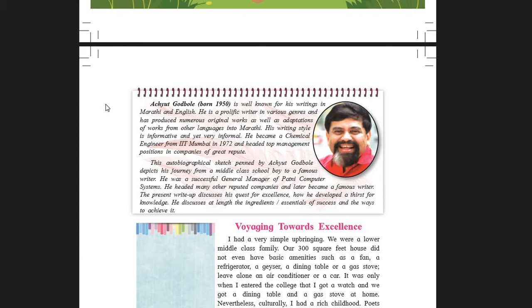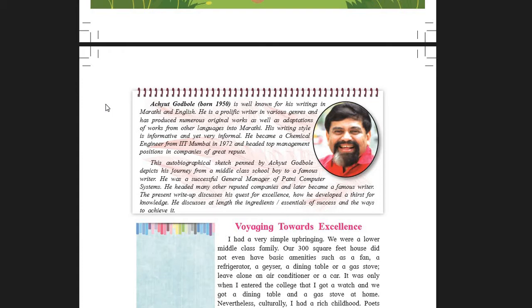Students, Achyut Godbole, born in 1950 and still a living personality, is well known for his writings in Marathi and English. He is a prolific writer in various genres and has produced numerous original works as well as adaptations of works from other languages into Marathi. His writing style is informative and yet very informal.